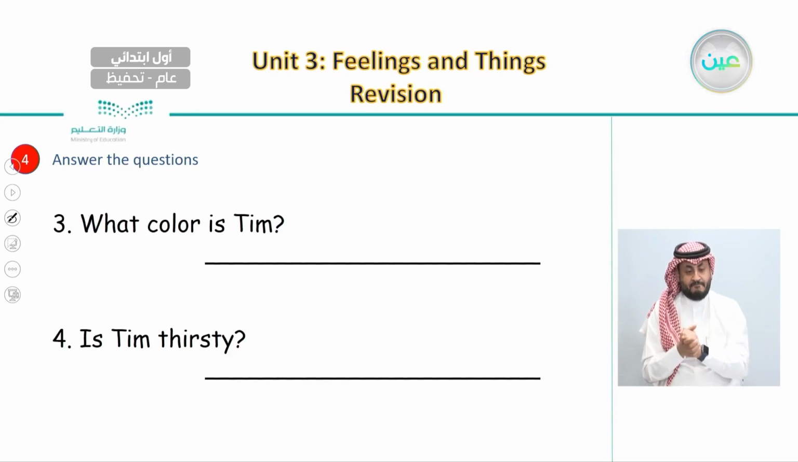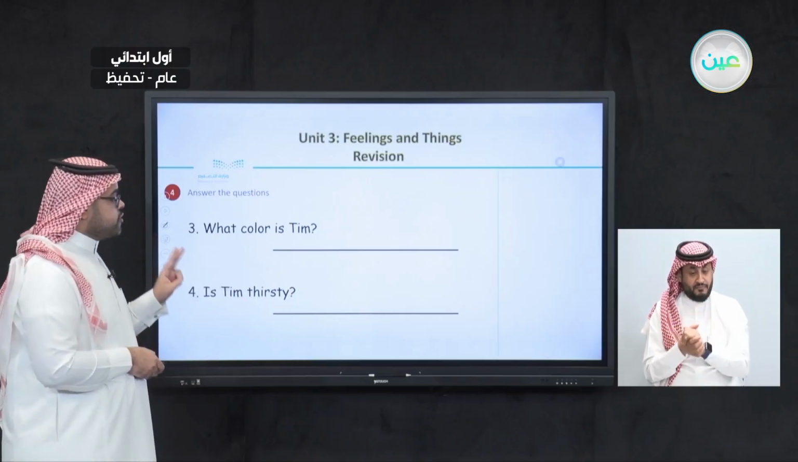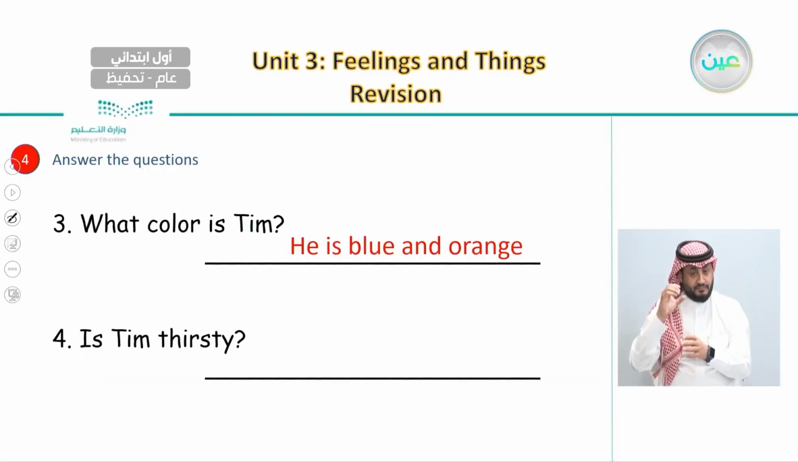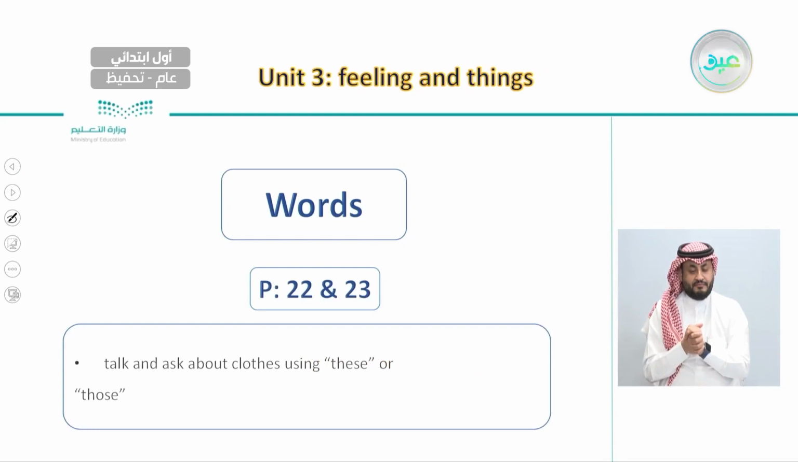And number 3, what color is Tim? We said Tim the parrot is 2 colors, blue and orange. And number 4, is Tim thirsty? The answer is, he is hungry.